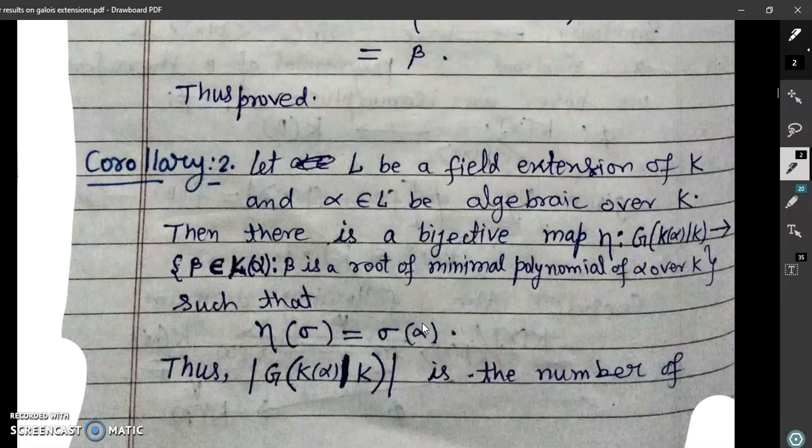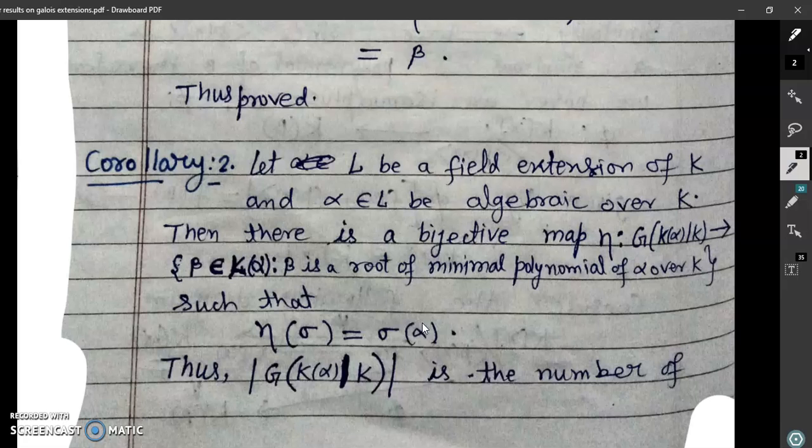So by this result, as we have recalled in the beginning of this video lecture, in the previous video lecture we observed that if alpha is an algebraic element, then any K-automorphism carries alpha to its conjugate.